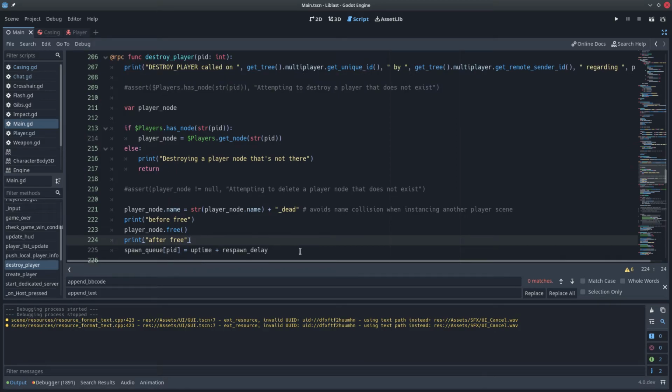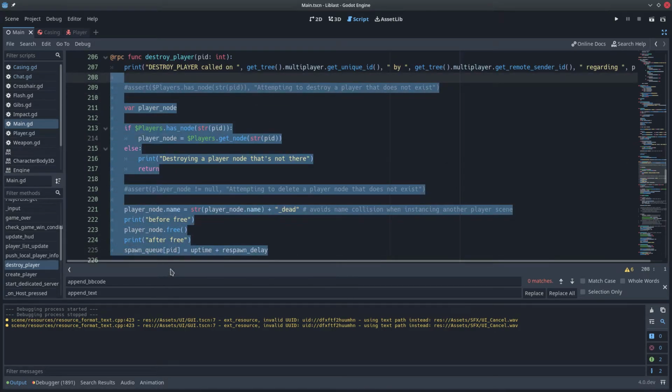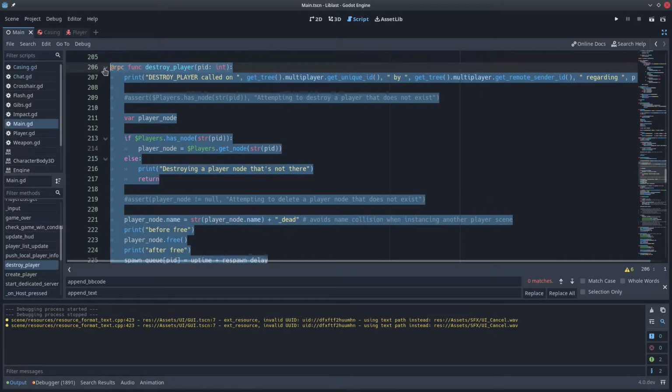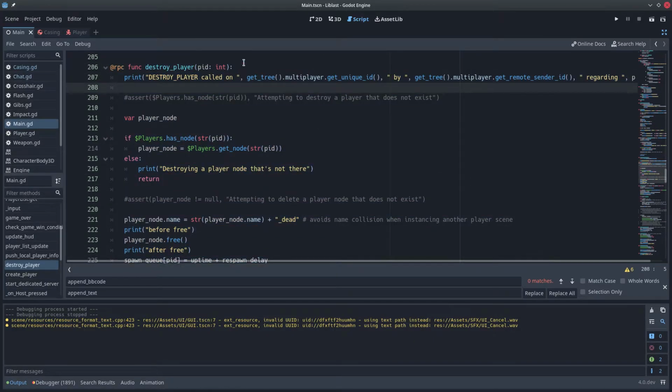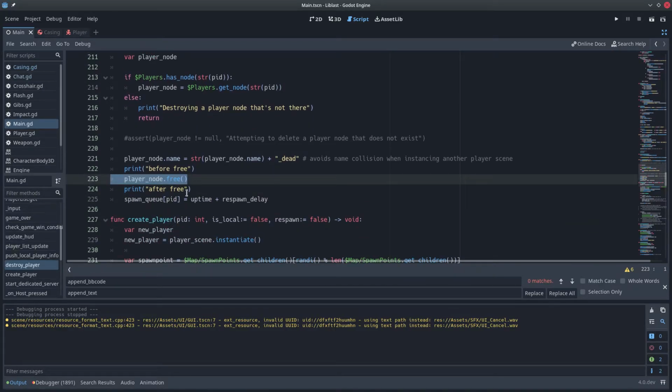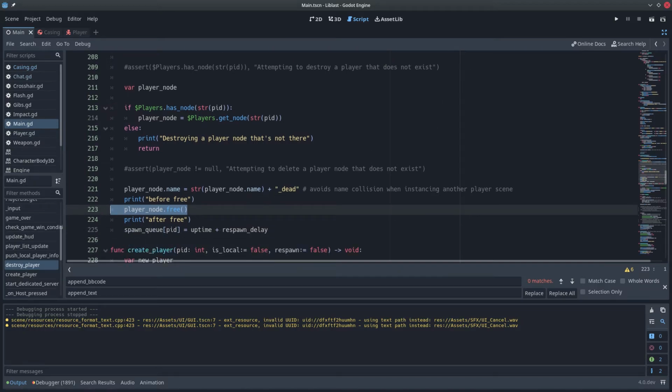So, calling this function when there is some client connected crashes the game, but only on freeing the node. So freeing the node causes the engine to crash if there are peers connected to the game. If there are no peers, it's fine. That is very weird. Yeah, so that's part of the bug report.